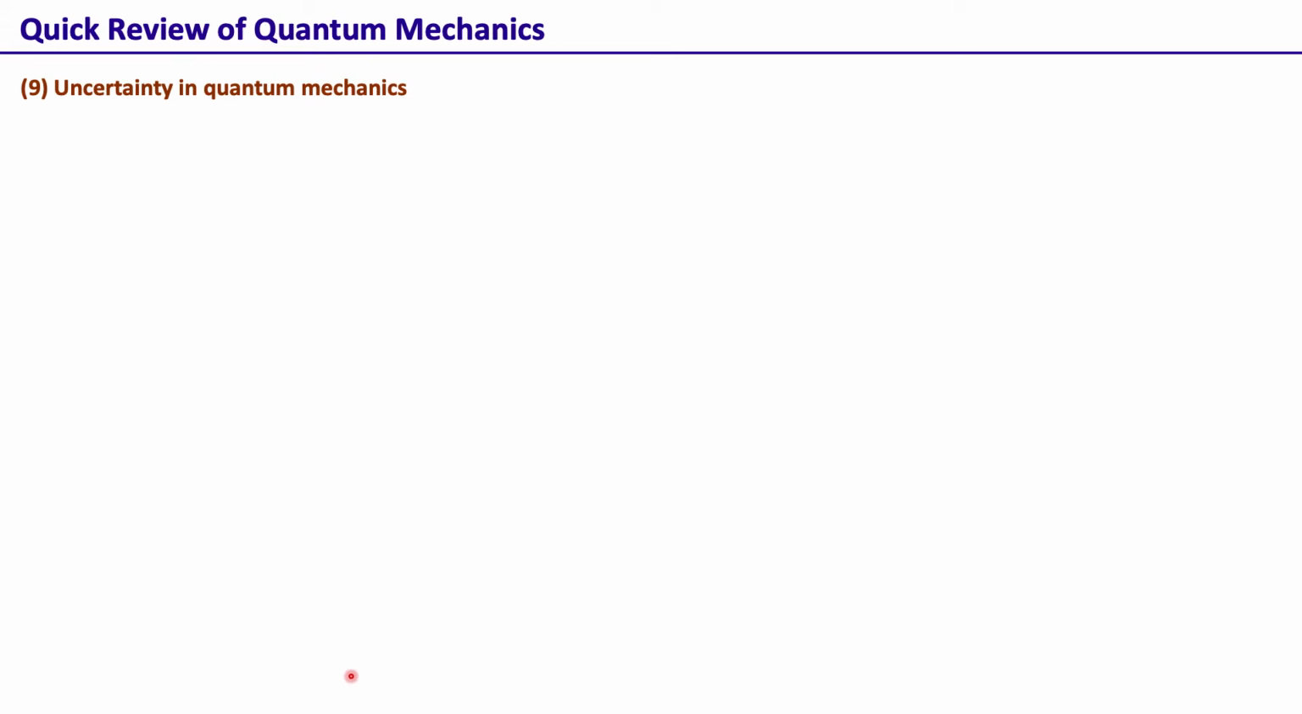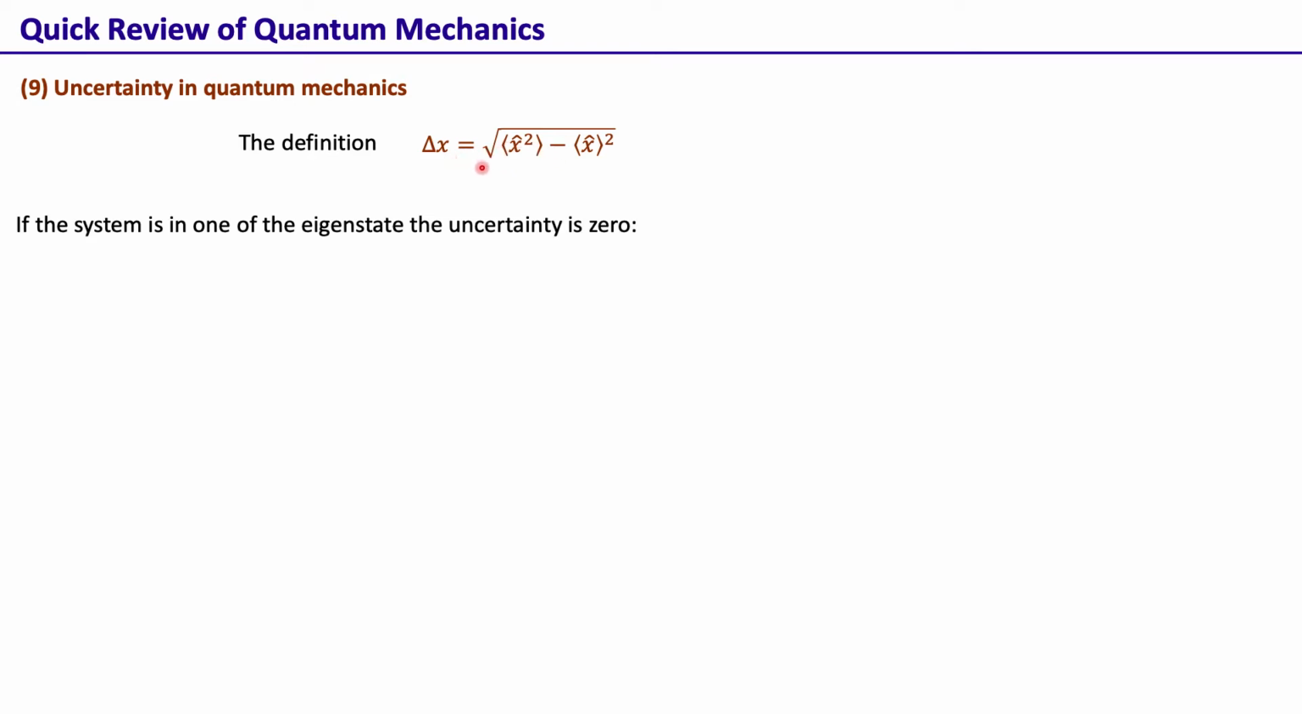The other concept is the uncertainty in quantum mechanics. We can not only calculate the expectation value of x, but we can also calculate the expectation value of the second moment, and the uncertainty is defined as the square root of the expectation value of the second moment minus the square of the expectation value of the first. So that is defined as the uncertainty in x. So if the system is in one of the eigenstates of the operator, then the uncertainty is 0.